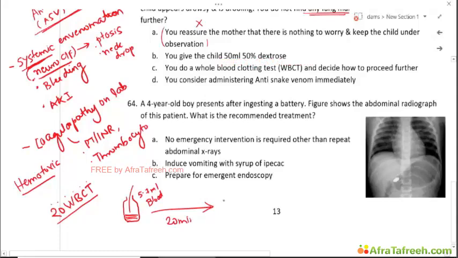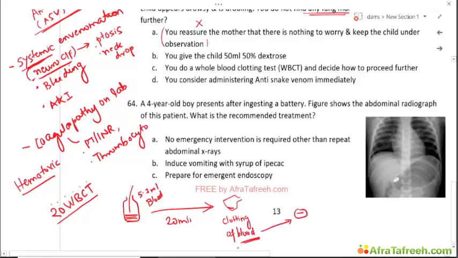At the end of 20 minutes, we gently tilt the vial or bottle, and see whether the blood has clotted or not. If the blood has clotted, we have a negative whole blood clotting test. If the blood is still free and not clotted, we have a positive WBCT, which is suggestive of envenomation.